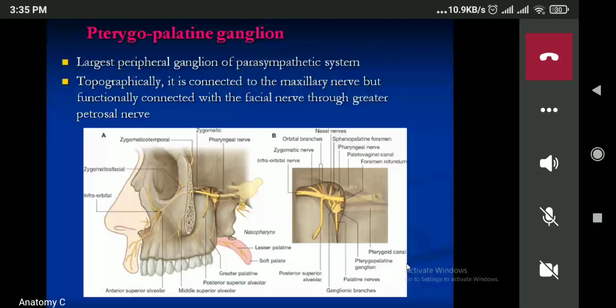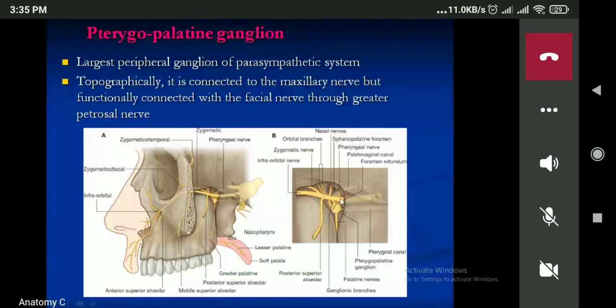Topographically, it is connected with the maxillary nerve through the ganglionic branch, but it is under the control of the facial nerve through greater petrosal nerve. Now, it has got various roots. This pterygopalatine ganglia has got the parasympathetic root from the nerve to the pterygoid canal.